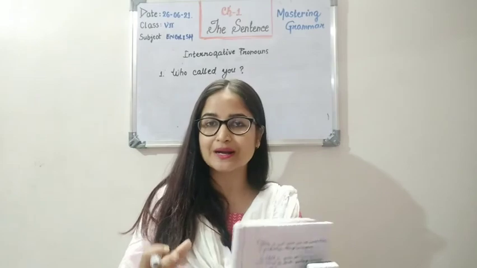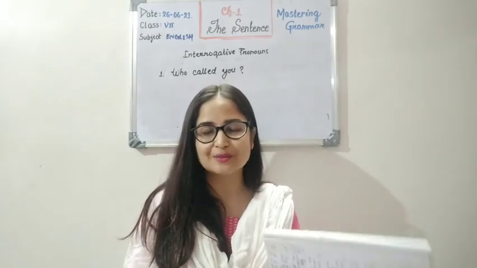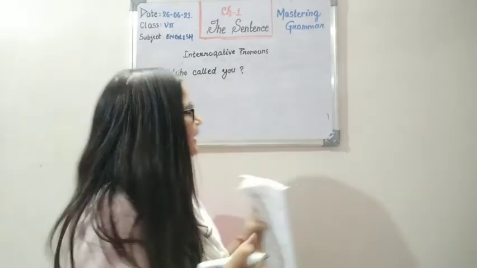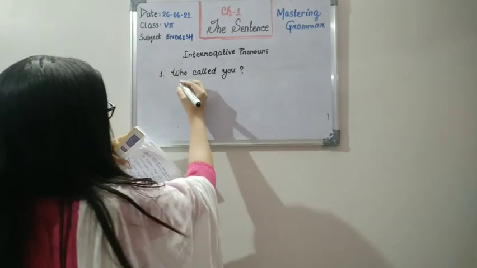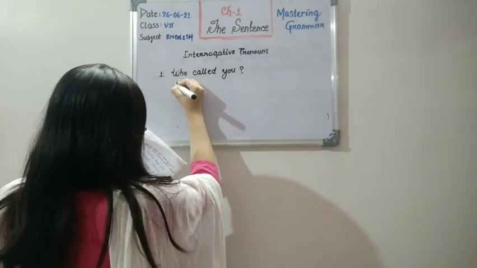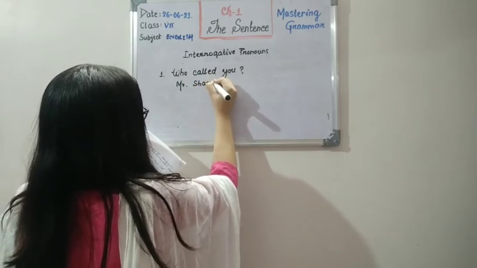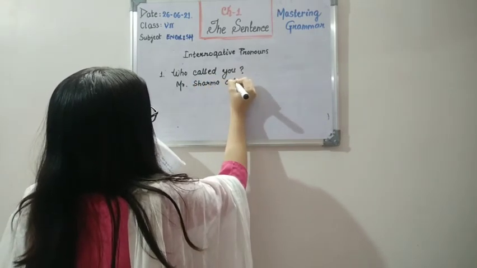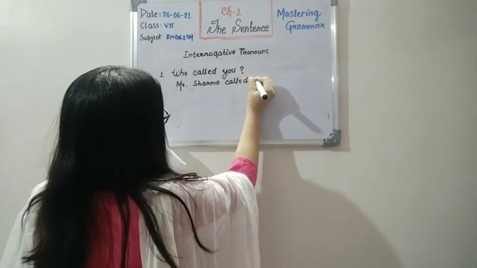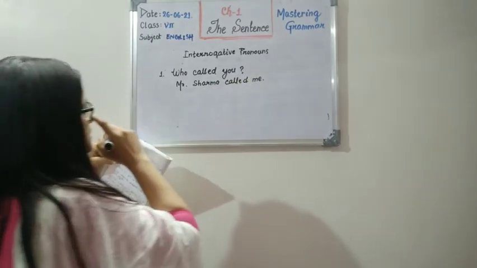We are trying to find out what the subject or object is. So, who called you? I can write Mr. Sharma called you. Mr. Sharma called me, or you can write anything, that is not the concern.